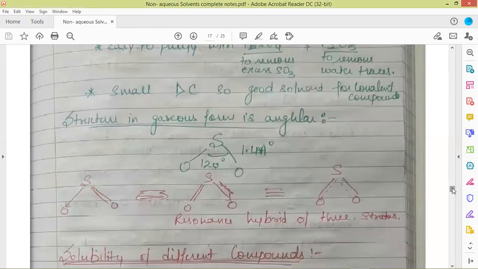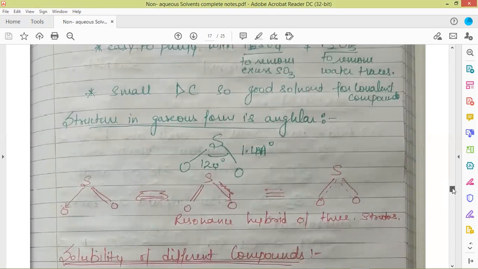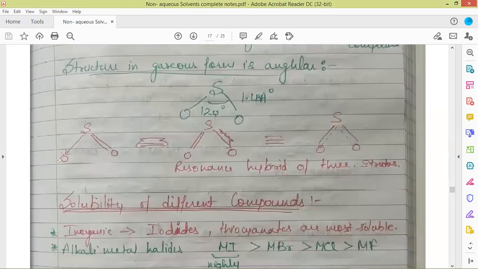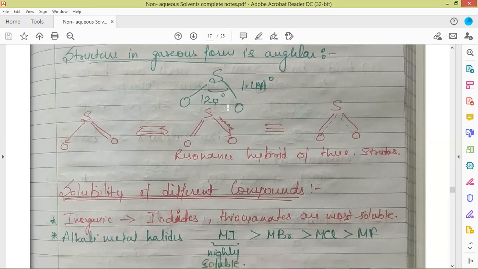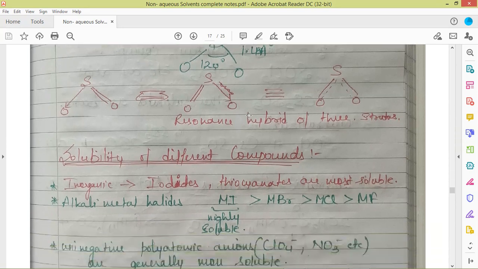We can say it is a good solvent for covalent compounds. Coming to its structure, in gaseous form it is angular like this. One is a coordinate bond with oxygen and one is a double bond with oxygen. So the actual structure is the resonance hybrid of these three structures. The angle between the two oxygens is 120 degrees, and the bond length is 1.43 angstrom.